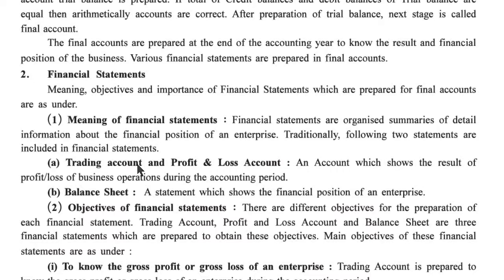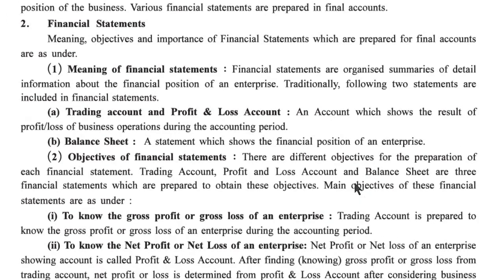A. Trading account and profit and loss account. This is an account which shows the result of profit or loss of business operations during the accounting period. During the year there are a number of transactions, and from these transactions what result they get, profit or loss. Second, the balance sheet, a statement which shows the financial position of an enterprise.